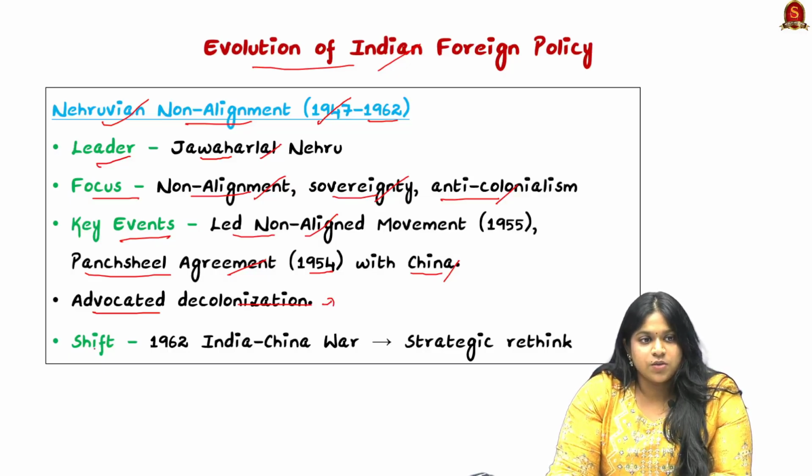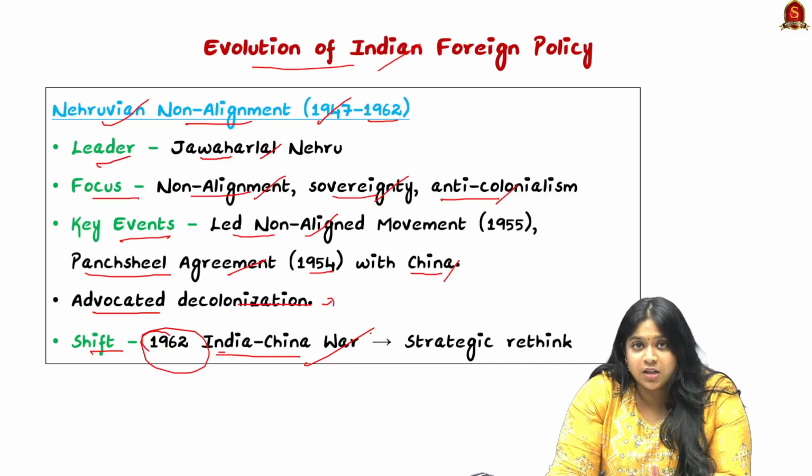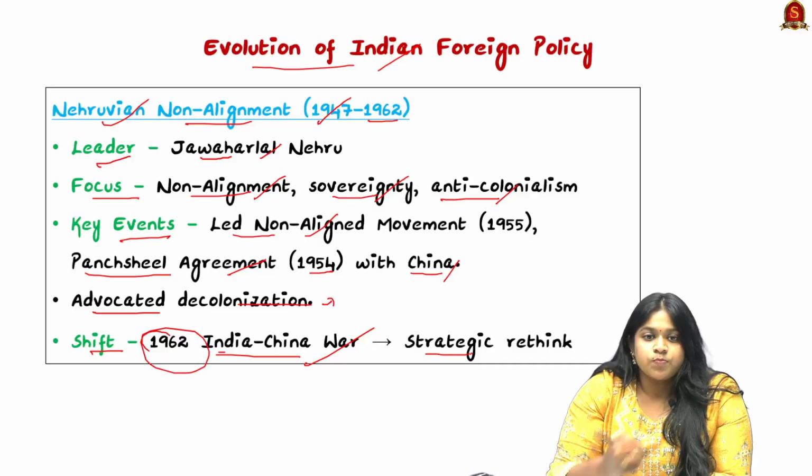The major shift was seen after 1962, that is after the India-China war, where we needed an even more enhanced strategic rethink.